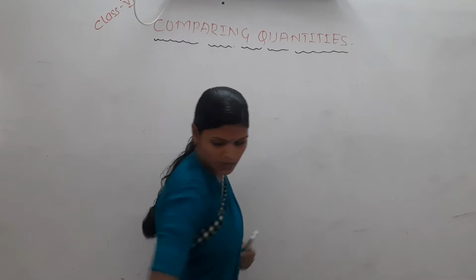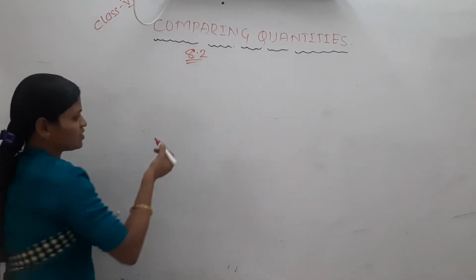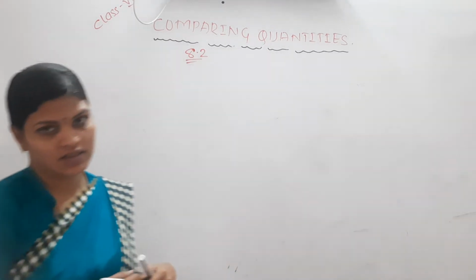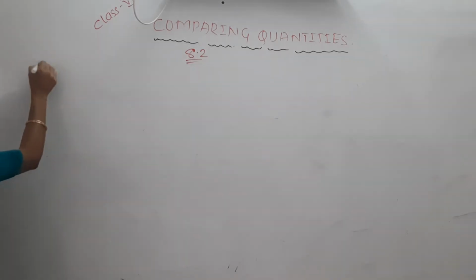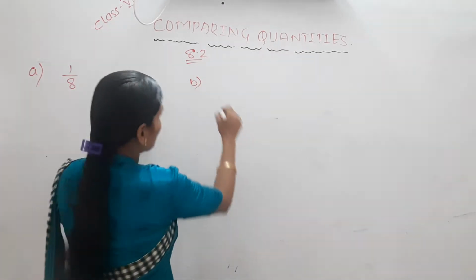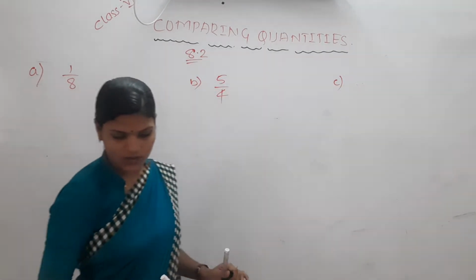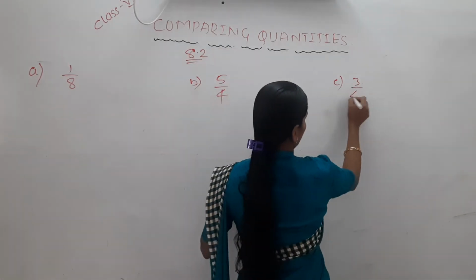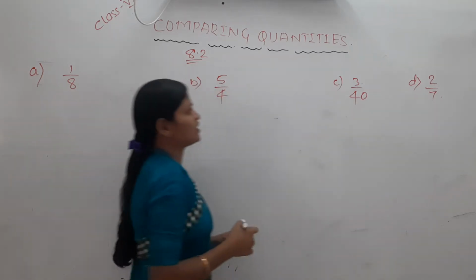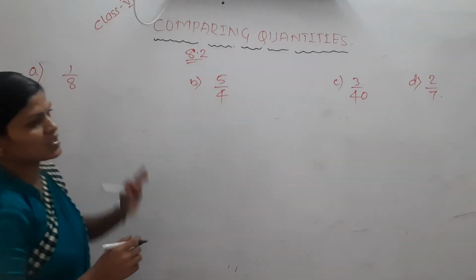Let's take the first one, 8.2. What is the question? First question: convert the given fractional numbers to percents. What is the first fraction? 1 by 8. Second one, 5 by 4. Third one, 3 by 40. Fourth one, 2 by 7. In this there are 4 fractions. We have to convert these fractions to percentage.